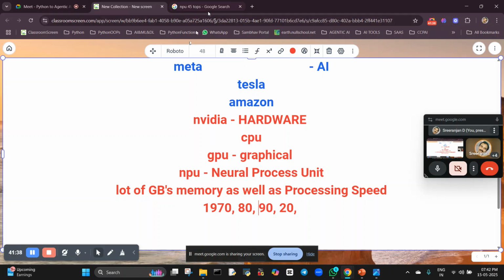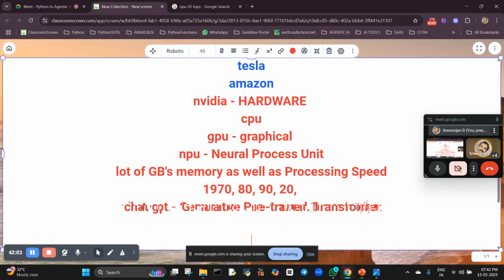Okay, in ChatGPT, what is the definition of GPT? GPT stands for generative pre-trained transformers. It is one of the algorithms we are going to use.